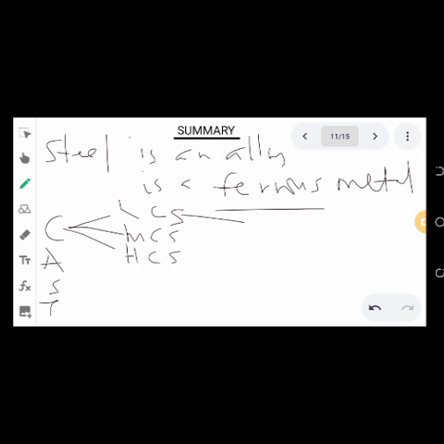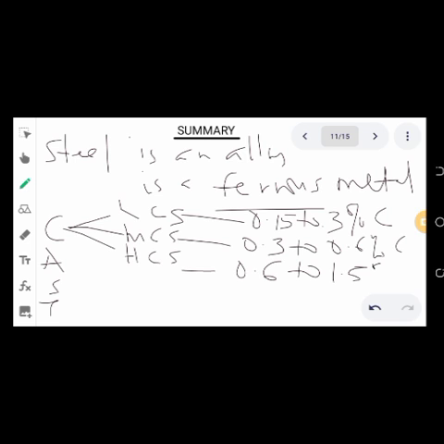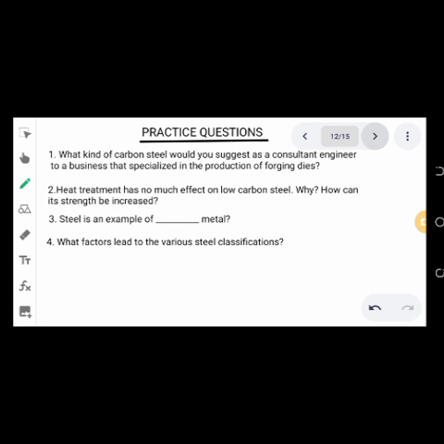I will say this low carbon steel is a type of steel that contains carbon within the range of 0.15 to 0.3%. This medium carbon steel contains carbon content within 0.3% to 0.6%. And lastly, the high carbon steel has a carbon content of 0.6 to 1.5%. And because of the presence of this carbon, it gives them different properties and different applications.